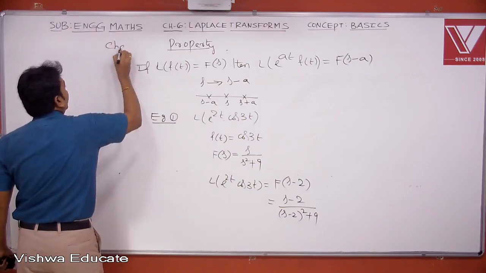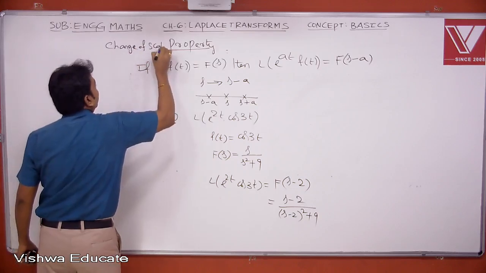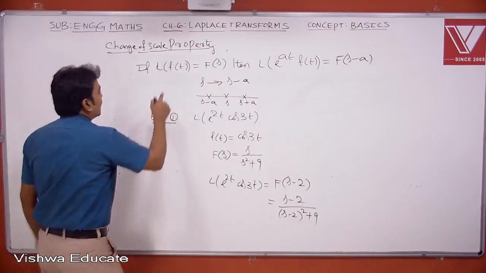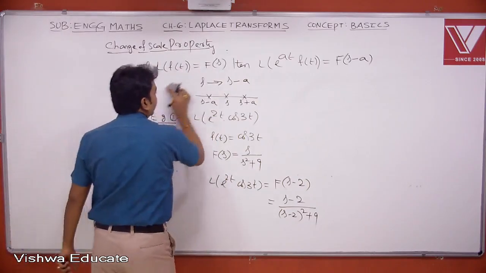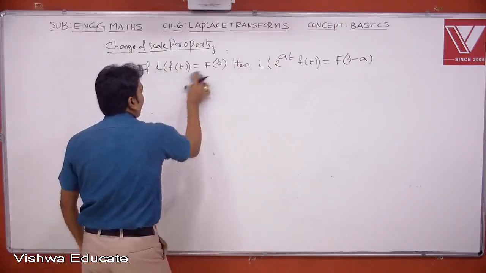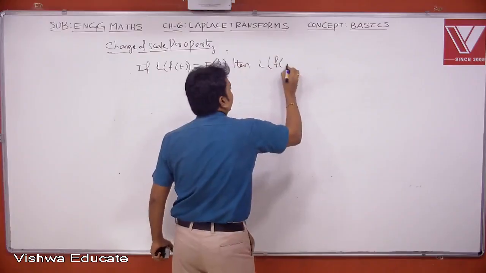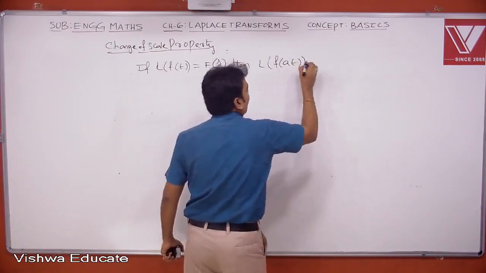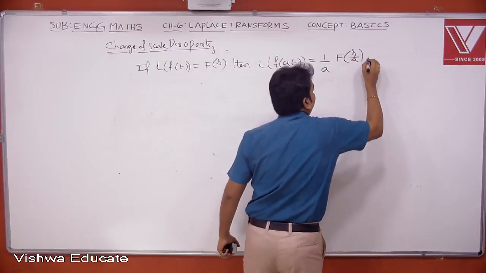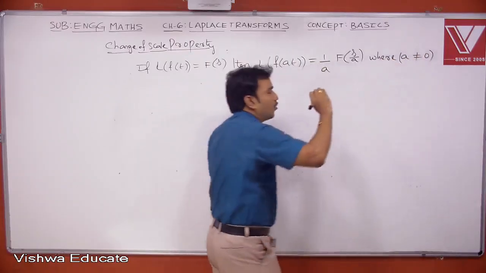Next, change of scale property. Suppose Laplace of small f is capital F of s. Then the Laplace transform of f of at, where a is some non-zero constant, is given by 1 by a into F of s by a, where a is a non-zero constant. Because a is written in the denominator, it should not be 0.